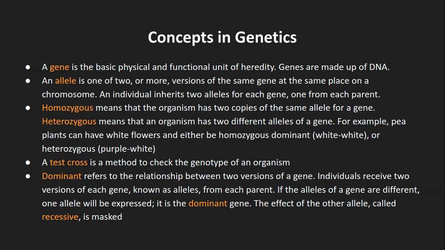Now, in another example, let's say both of my parents have straight hair, right? In that case, what I will be receiving is one copy of straight hair from my father and another copy of straight hair from my mother. And both of these are for straight hair. That is what is called homozygous. Homo means same, and zygous refers to the copy of the gene or copy of the allele in that particular organism. So when an organism has 2 copies of the same allele for a particular gene.